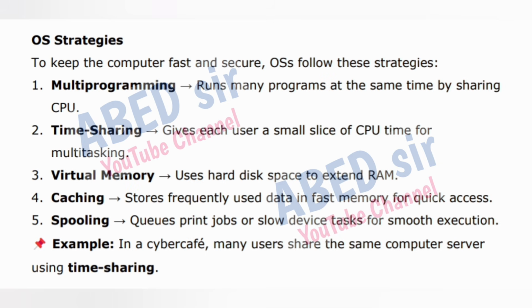OS strategies. To keep the computer fast and secure, OSs follow these strategies. 1. Multiprogramming runs many programs at the same time by sharing CPU. 2. Time sharing gives each user a small slice of CPU time for multitasking. 3. Virtual memory uses hard disk space to extend RAM. 4. Caching stores frequently used data in fast memory for quick access. 5. Spooling queues print jobs or slow device tasks for smooth execution. Example: in a cyber cafe, many users share the same computer server using time sharing.